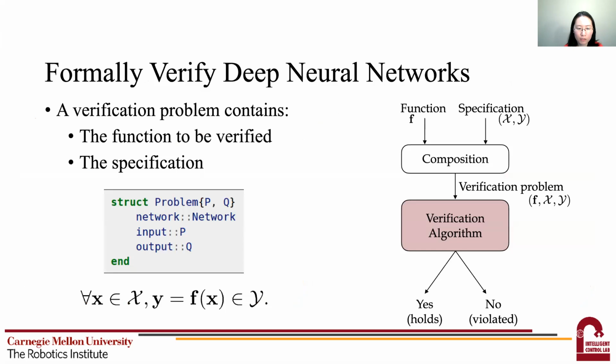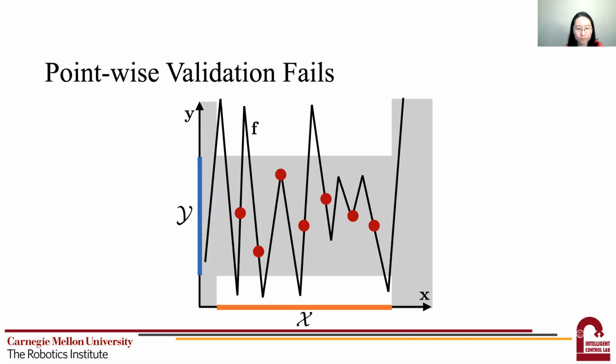So a verification problem consists of two parts: the function to be verified and the specification or the property that needs to be checked. Here, we consider the input-output properties, which are encoded in two sets, curly X and curly Y. Essentially, the function f, curly X, curly Y forms a verification problem. Then we call verification algorithms to tell us whether the claim that f maps curly X to curly Y holds or is validated. The NeuralVerification.jl toolbox implements a variety of algorithms that can answer this question.